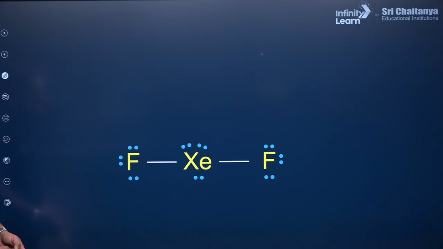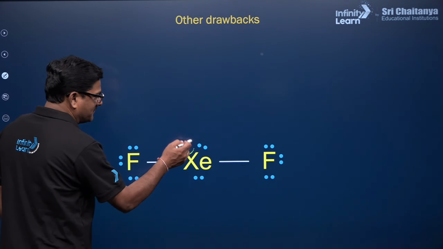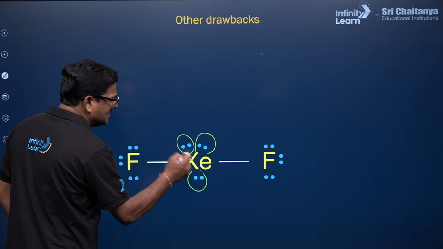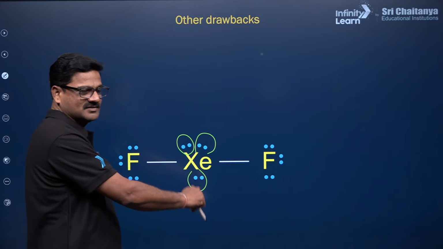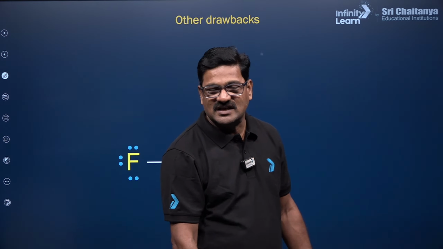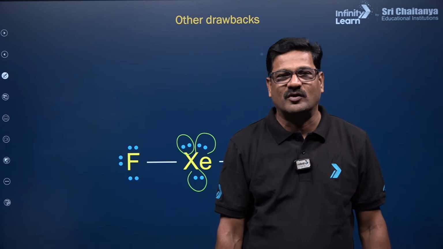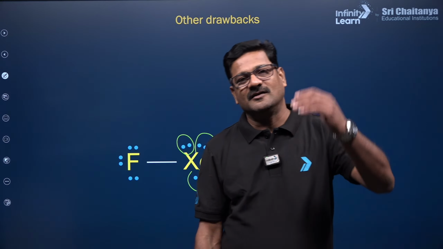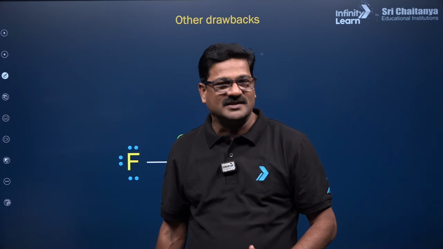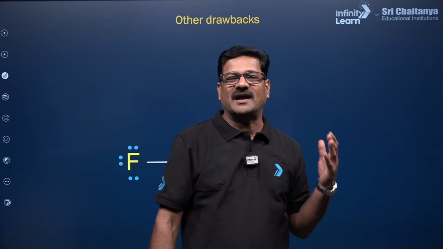Now you have XeF2, and its structure is like this. Xenon is a noble gas. How come xenon is able to participate in bonding? Helium, neon, argon, krypton, xenon are all noble gases.